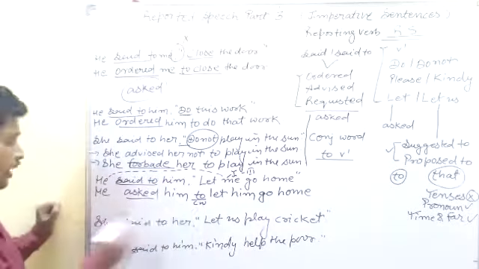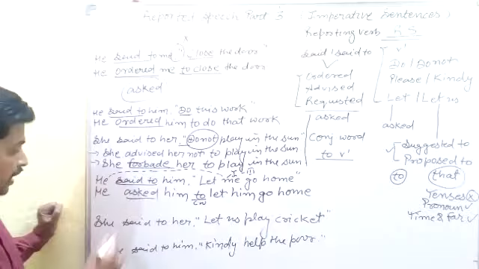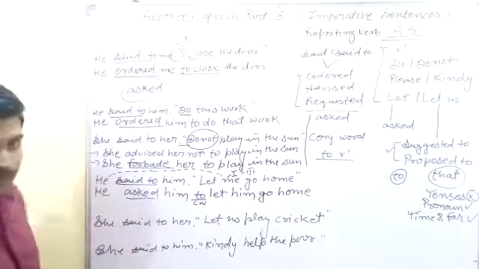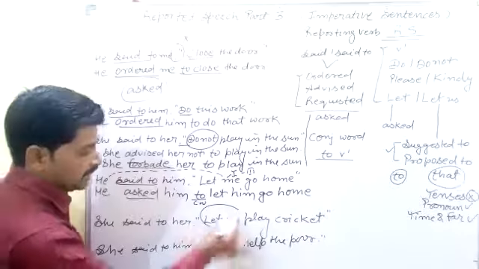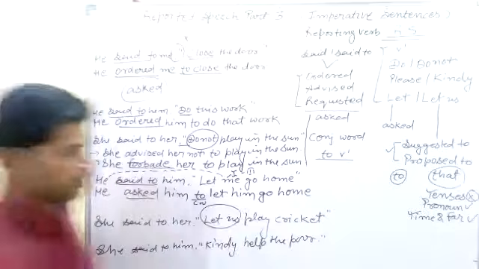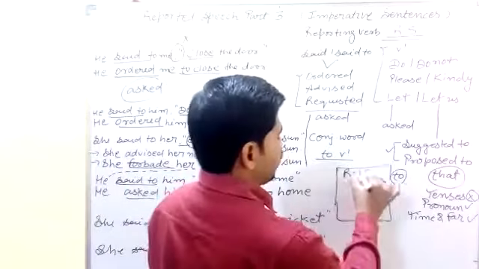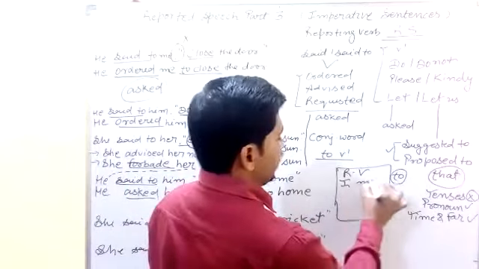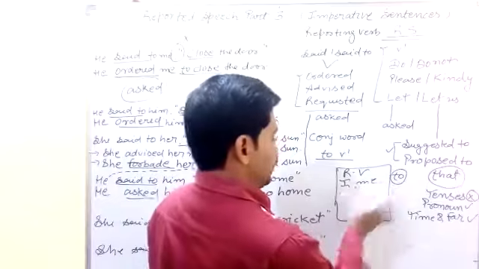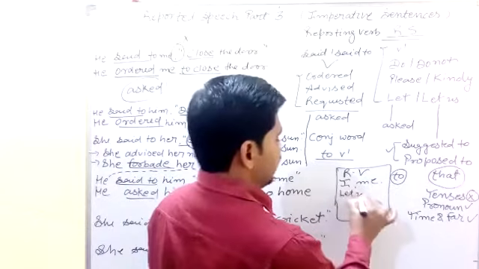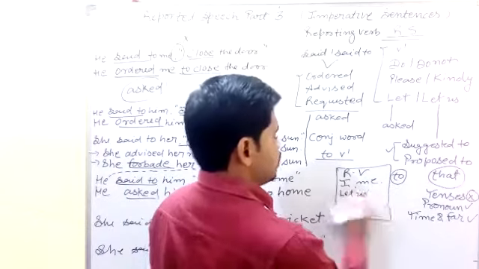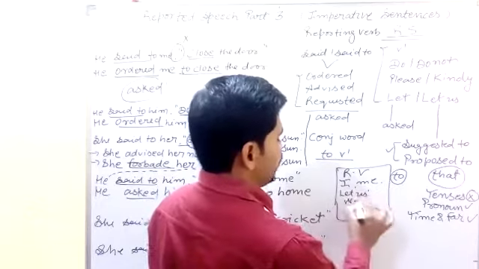Then, students, if the sentence is: she said to her, "Let us play cricket." The sentence starts with "let us". So it's a very important rule. Students, if you find the reporting verb with I and me, we use "let us", which changes into "we should".